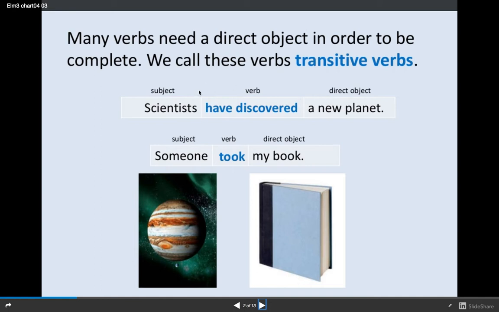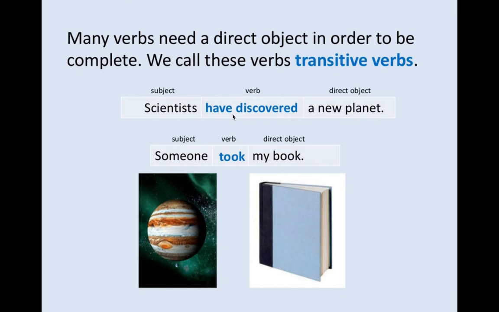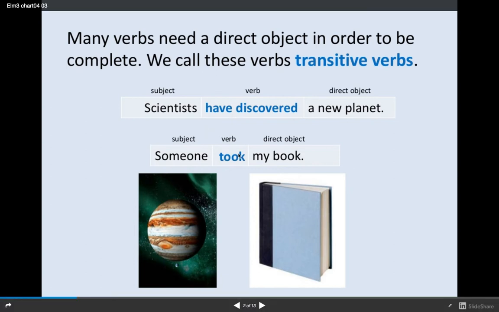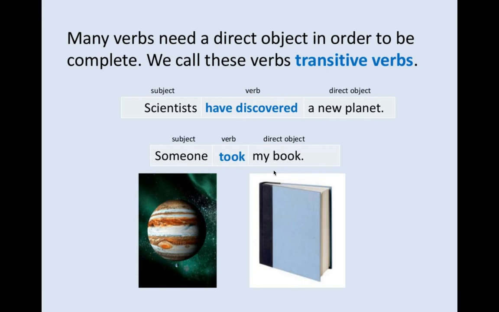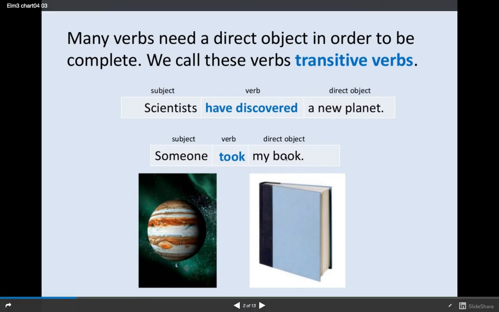I cannot say scientists have discovered. Okay, there needs to be an object. Or someone took my book. Someone is the subject, verb is took, direct object is my book. So I don't just say someone took. That's not a complete sentence because that verb is transitive and must have a direct object.